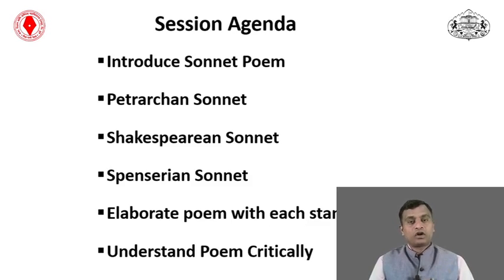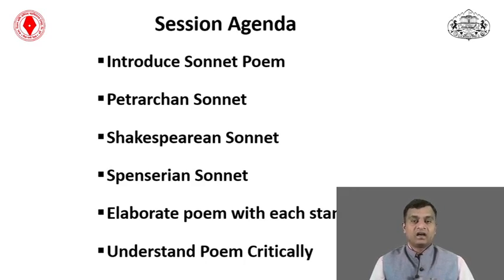In the Shakespearean sonnet, he used the rhyme scheme ABAB CDCD EFEF GG. So he used a different rhyme scheme to indicate the three quatrains and one couplet.